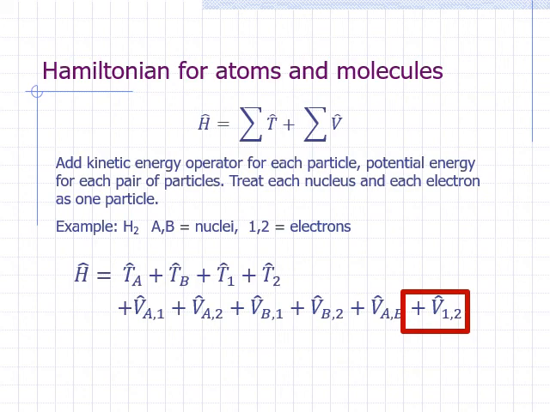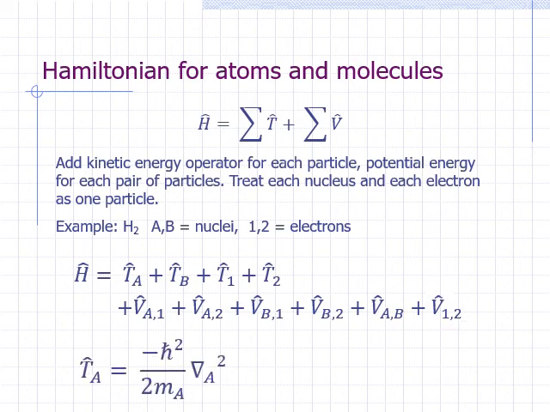By now, you should know how to write the kinetic energy operators. For example, for nucleus A, it is negative h bar squared over 2 times the mass of nucleus A times the del squared operator for nucleus A. The interaction between charged particles is called electrostatic or Coulombic interaction.